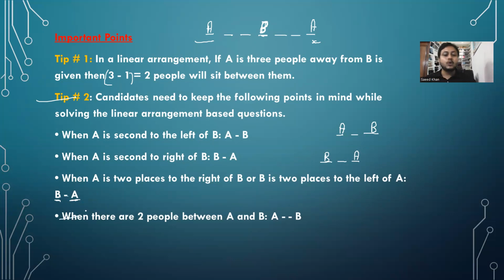Last one is when there are 2 people between A and B. Either this one or this one, you have to make 2 cases here. दोनों केस लेने पड़ेंगे. या तो ये हो सकता है और ये भी. या फिर वो मेंशन करेगा A left में B के right. Otherwise you have to take 2 cases parallel, right?